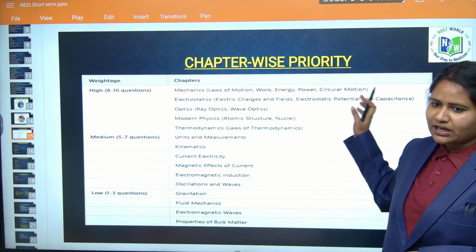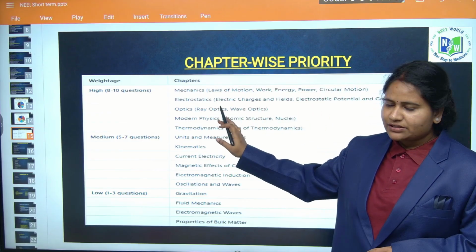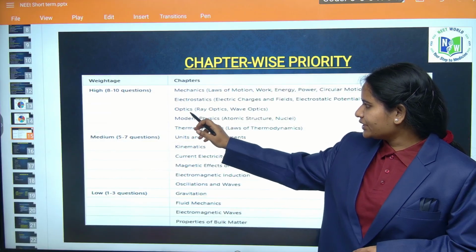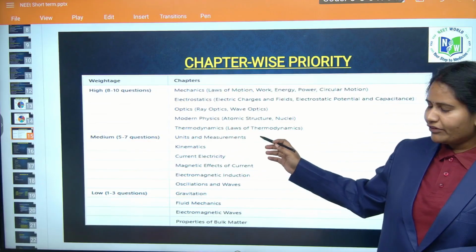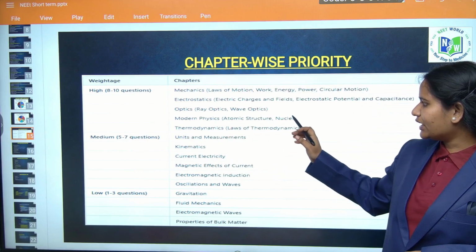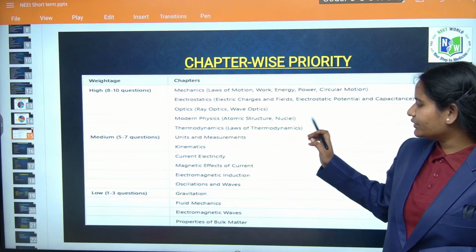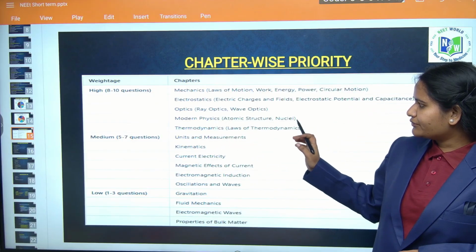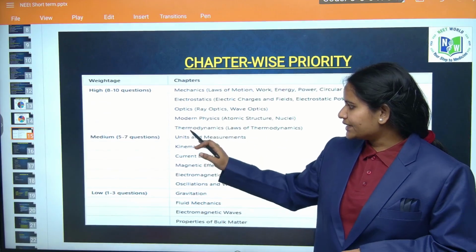You should cover these concepts under electrostatics. Okay, next optics. From optics you have to cover ray optics and wave optics. And from modern physics you have to cover atomic structure and nuclei. From thermodynamics you have to cover laws of thermodynamics. From these chapters you will get 8 to 10 marks, students, at least.